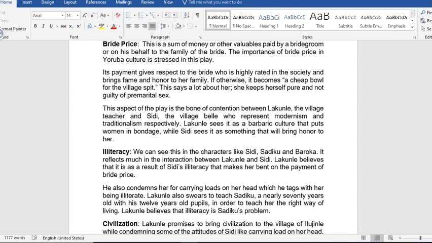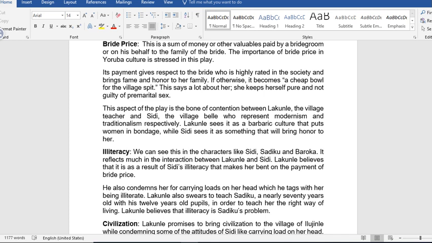Its payment gives respect to the bride, who is highly rated in society, and brings fame and honor to her family. That is, if bride price is paid on a bride, that shows that the bride has kept herself intact. That is, the lady in particular, the wife to be, is intact.